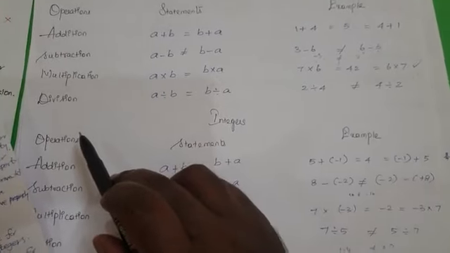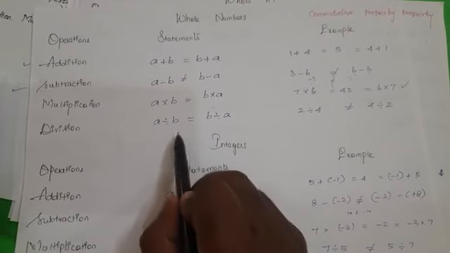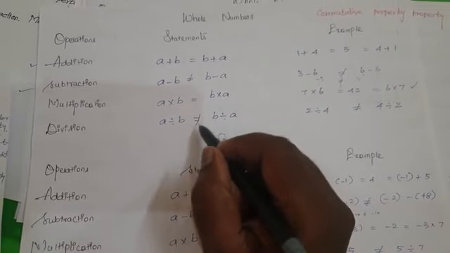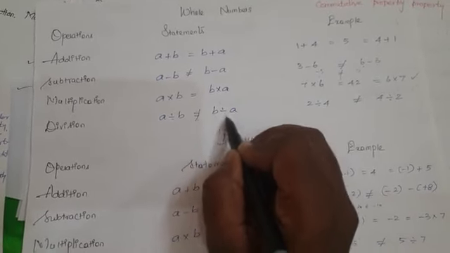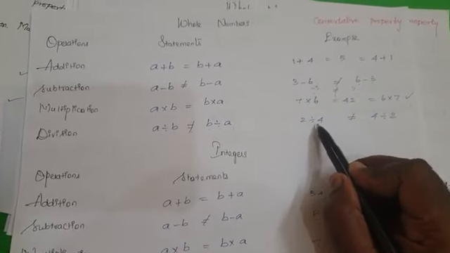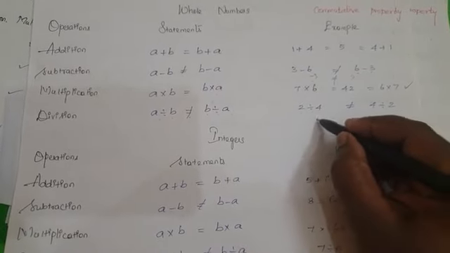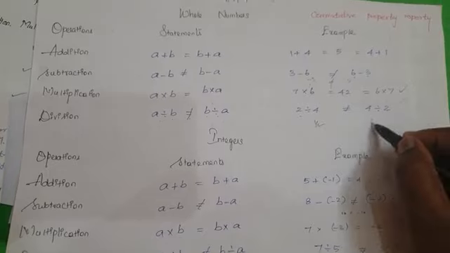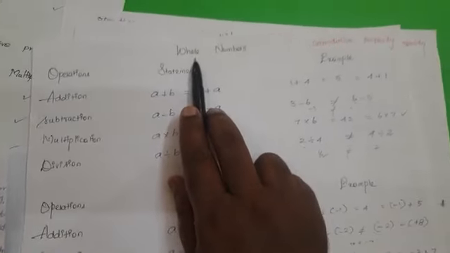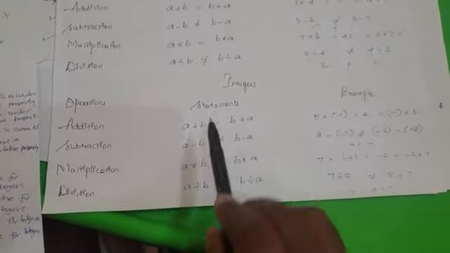The next one is division. The change in order of two numbers changes the resultant, because a divided by b is not equal to b divided by a. For example, 2 divided by 4 is not equal to 4 divided by 2. 2 divided by 4, we get the answer as a fraction, and 4 divided by 2 we get the answer as 2. But both are not equal, and this does not satisfy the whole number properties. So now we come to the next one, the commutative properties of integers.